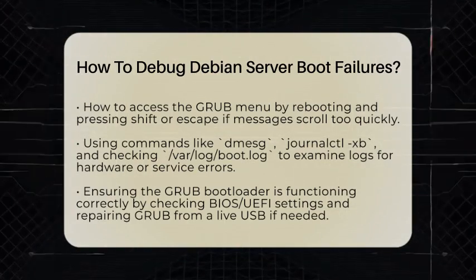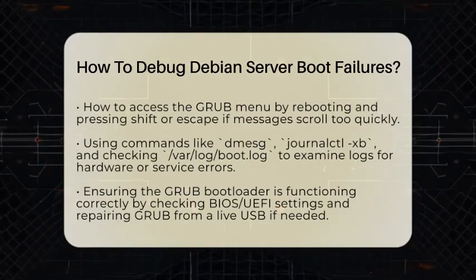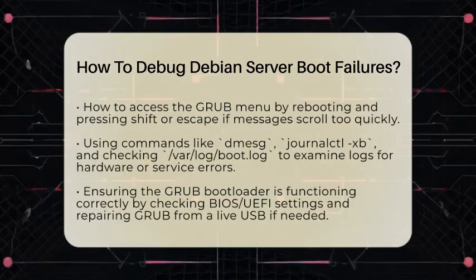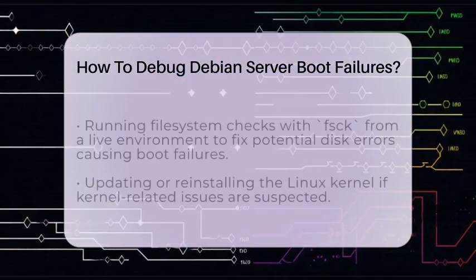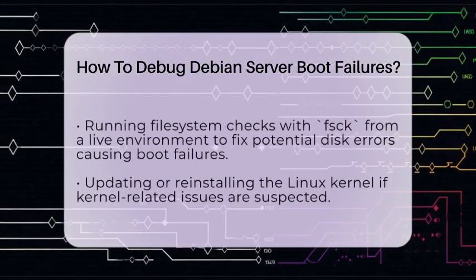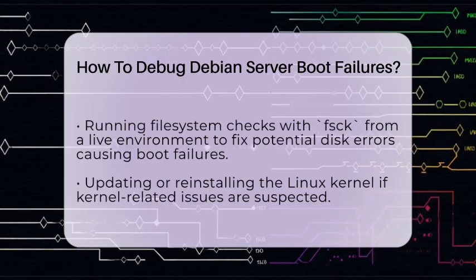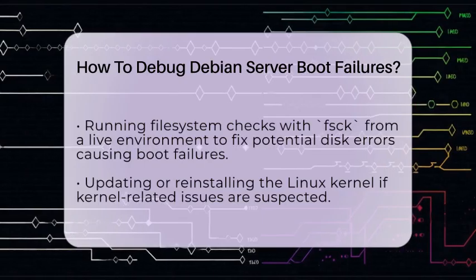If the problem seems to be with the bootloader, make sure GRUB is working correctly. Check your BIOS or UEFI settings to ensure the correct boot device is prioritized. If needed, boot from a Debian Live USB stick. From there, you can mount your root partition and run commands like grub-install and update-grub to repair or reinstall GRUB. This often fixes bootloader issues.